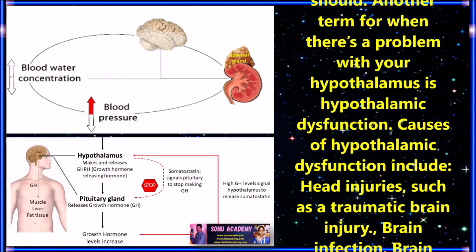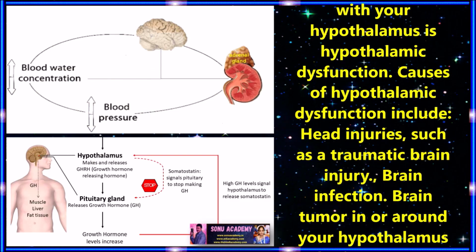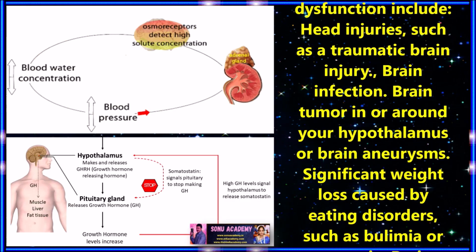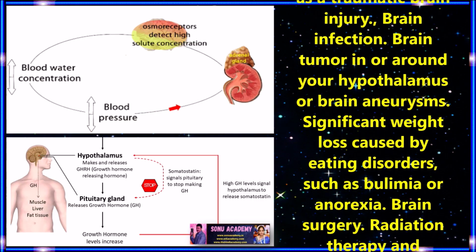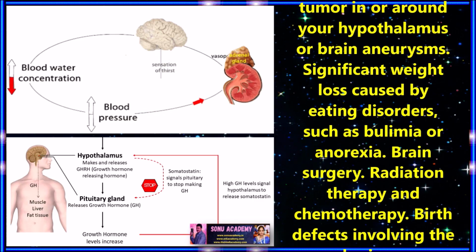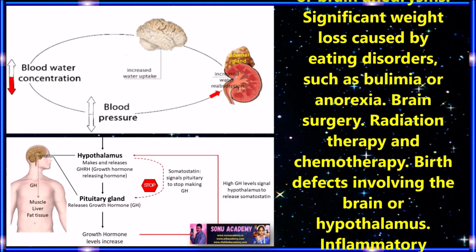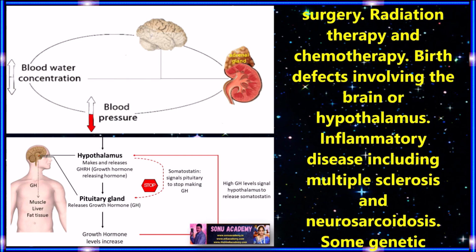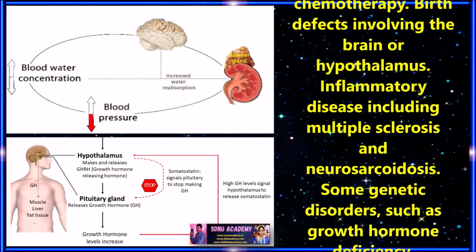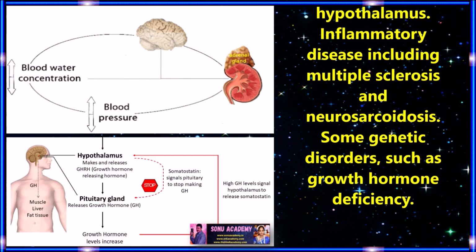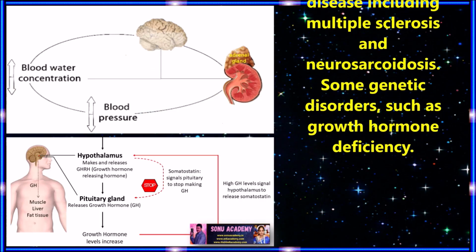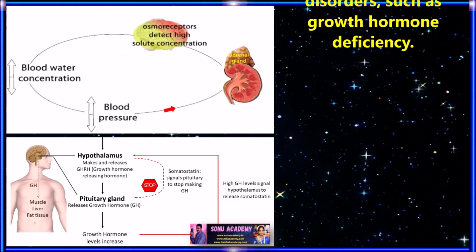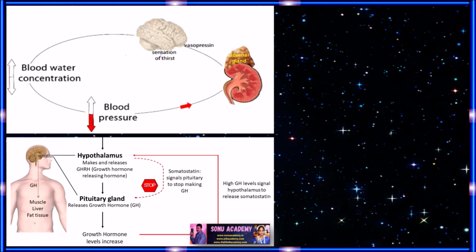Children, let us discuss the causes of hypothalamic dysfunction. They include head injuries such as traumatic brain injury, brain infection, brain tumor in or around the hypothalamus, or brain aneurysms, and significant weight loss caused by eating disorders such as bulimia or anorexia, brain surgery, radiation therapy and chemotherapy, birth defects involving the brain or hypothalamus, inflammatory diseases including multiple sclerosis and neurosarcoidosis, and some genetic disorders such as growth hormone deficiency.